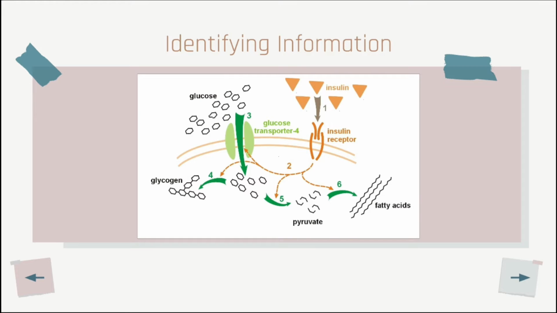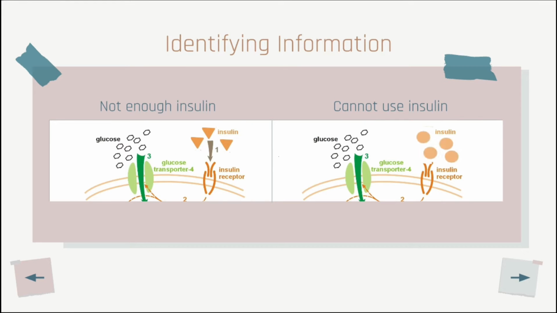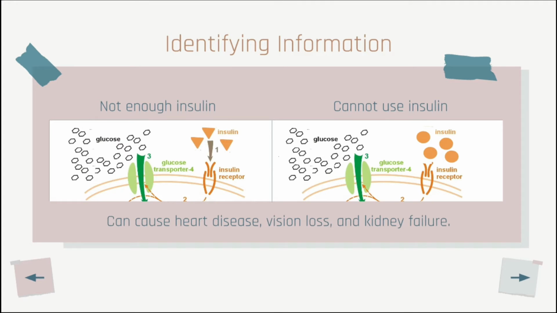With diabetes, however, the pancreas is not able to make enough insulin or cannot use insulin as well as it should. Because of this, glucose starts to accumulate in the bloodstream, and when there's too much glucose present in the bloodstream, serious health conditions can occur, such as heart disease, vision loss, and kidney failure.